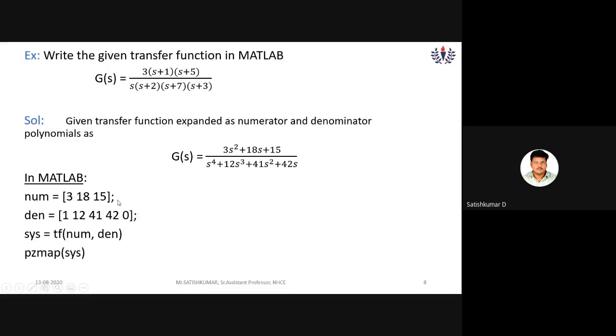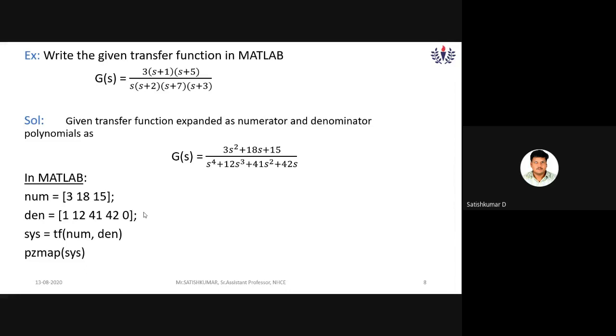So in MATLAB, this semicolon suppresses the output. That is, it won't display in the command window. I will show you that. And for finding the transfer function, the MATLAB command is TF. TF of NUM comma DEN, that is numerator polynomial comma denominator polynomial.